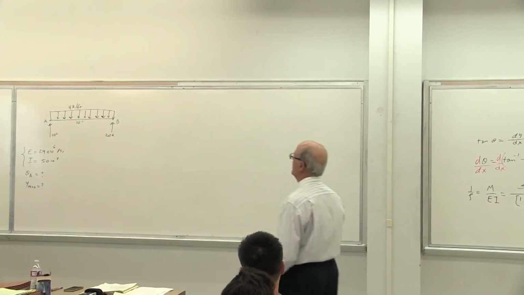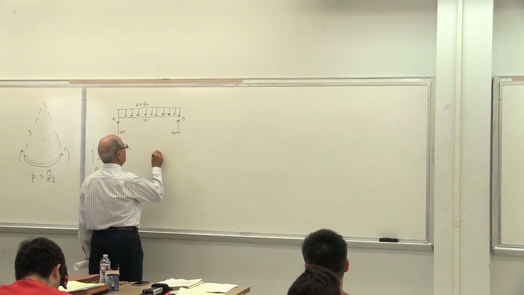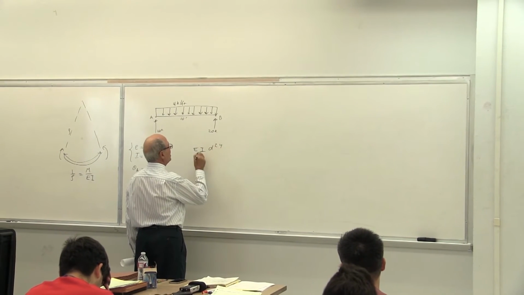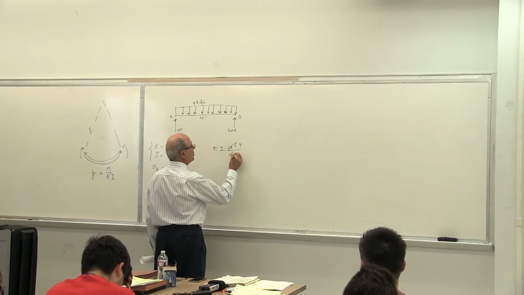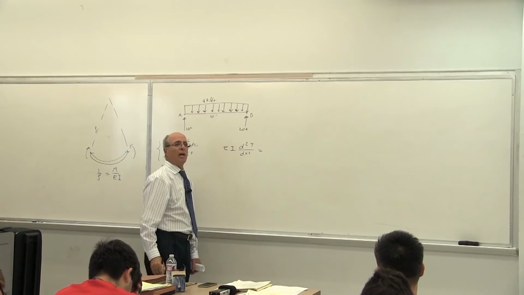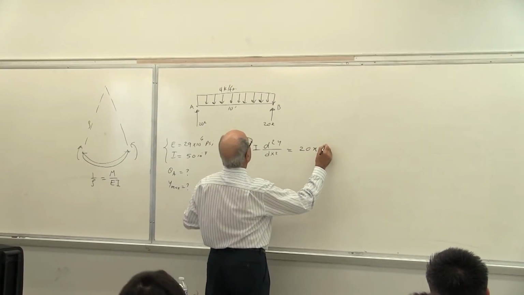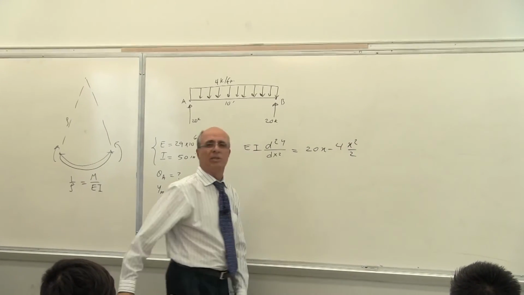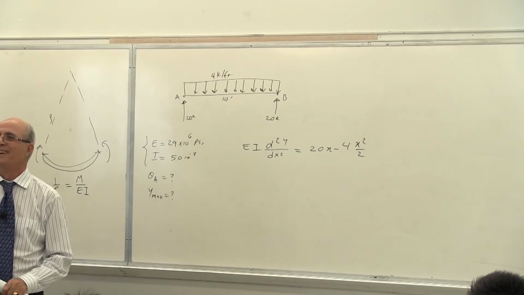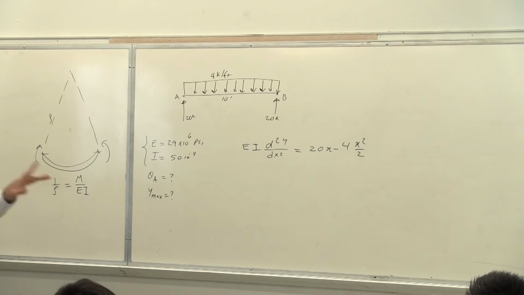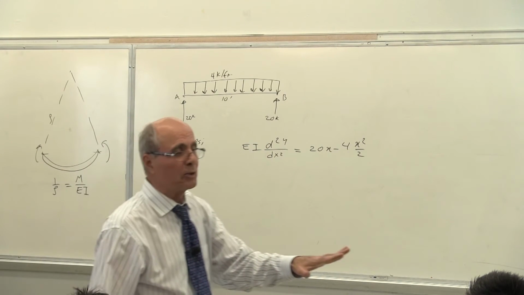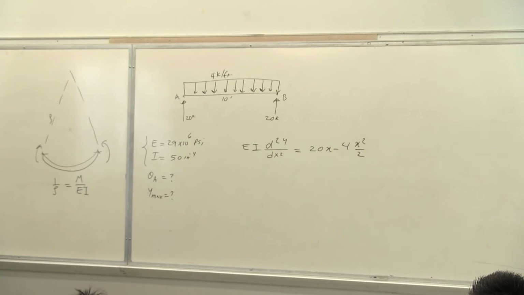How do I write that one? Look what I'm going to write here and tell me whether this is correct or not. EI d2y over dx squared, which is y double prime, equal to M as a function of x. I look here and I put 20x minus 4x squared over 2. Is that correct or not? And you have to be as fast as I am. Don't tell me now. Now, of course, you are not today. Everybody understand that. Everybody see that. However, after you do the first 2, 3, or 4 problems, you say, oh, this is the routine. I'm going to get the hang of it. Is that correct? And do it quickly.